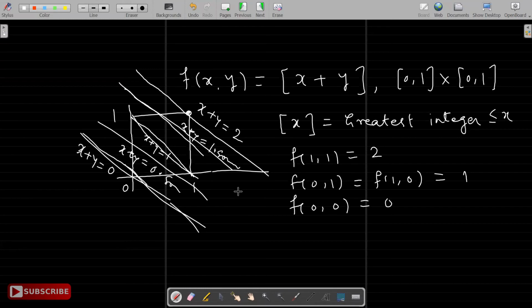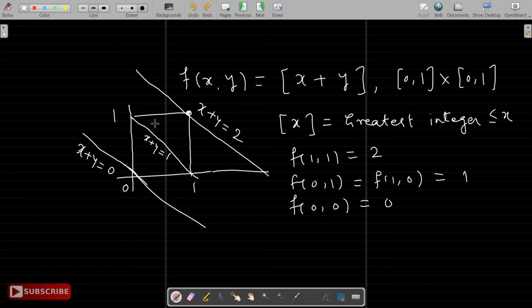And therefore, when I take the integer function for all these points, the answer is going to be 0. They are all x plus y less than 1, right? And the integer function will be 0, right? So here the function is 0, and here it will be x plus y equal to 1 point something, so the integer function is 1.